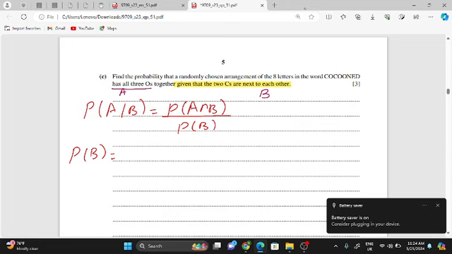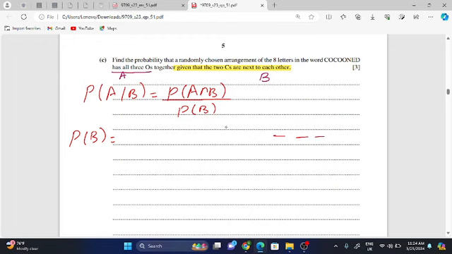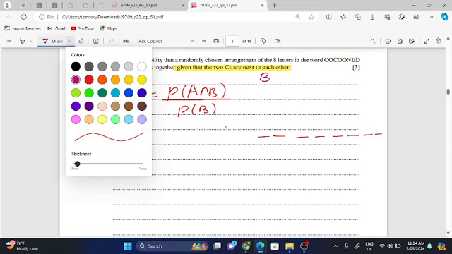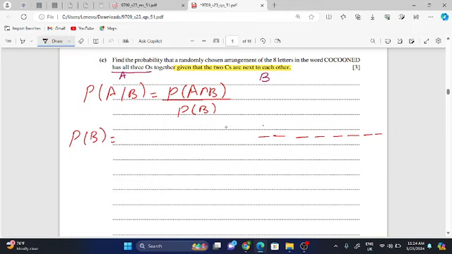You will create the combinations first, just like 1, 2, 3, 4, 5, 6, 7, 8. When the C's are together, it means that here is C, make a box around them.